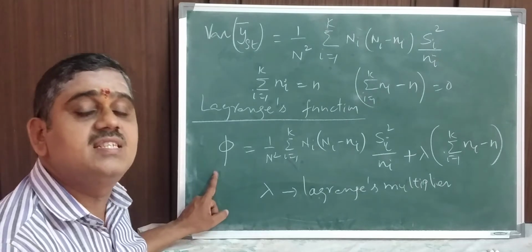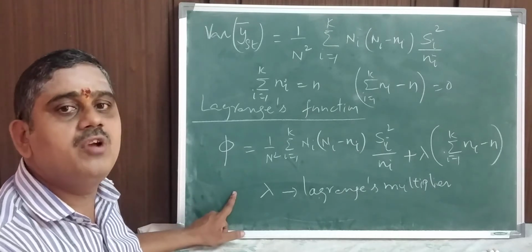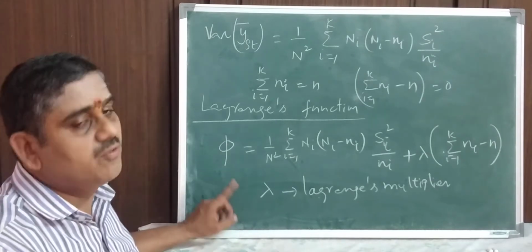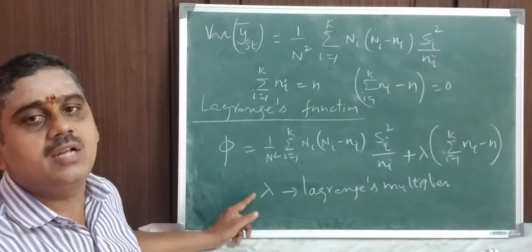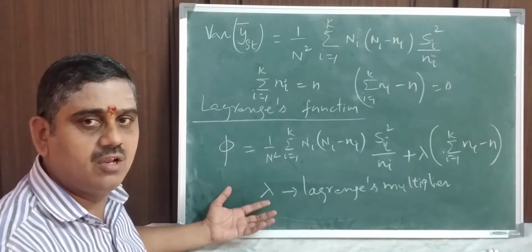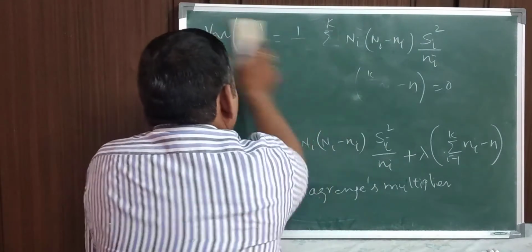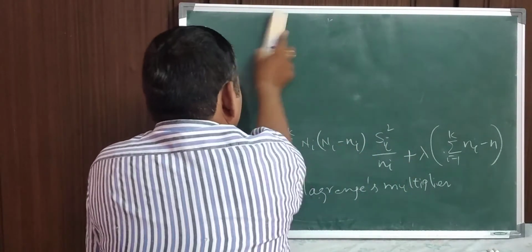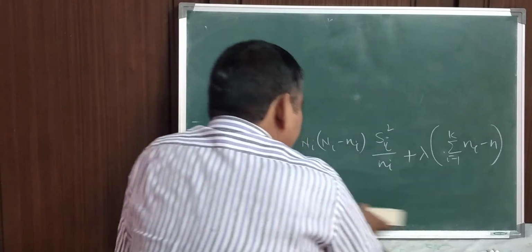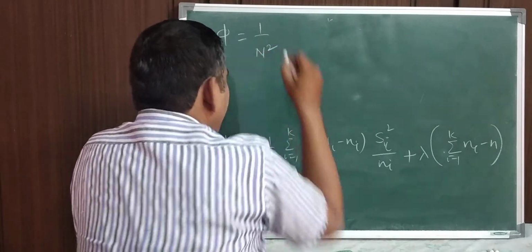If you want to minimize this, then with simple partial differentiation with respect to ni, I differentiate with respect to ni and equate to 0. And to confirm the minimum, I have to show the second derivative is greater than 0. As you know, this is the usual procedure we apply, right? So now I consider the differentiation of this particular function. Before that, I change this particular function into a particular form. So that's what I have explained.